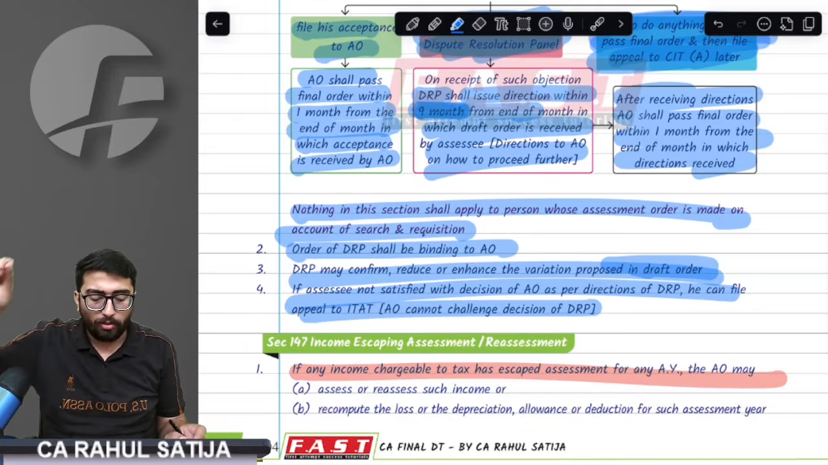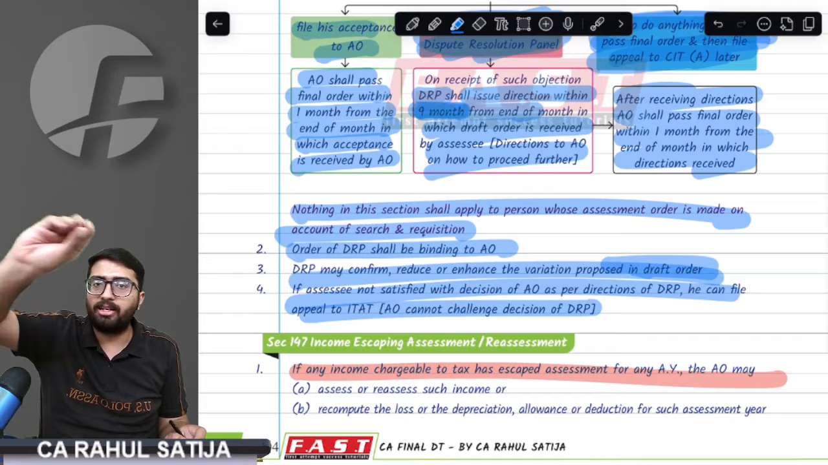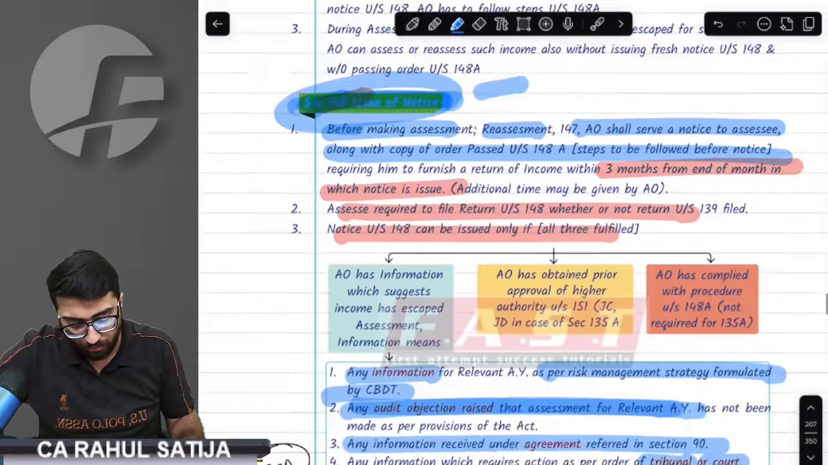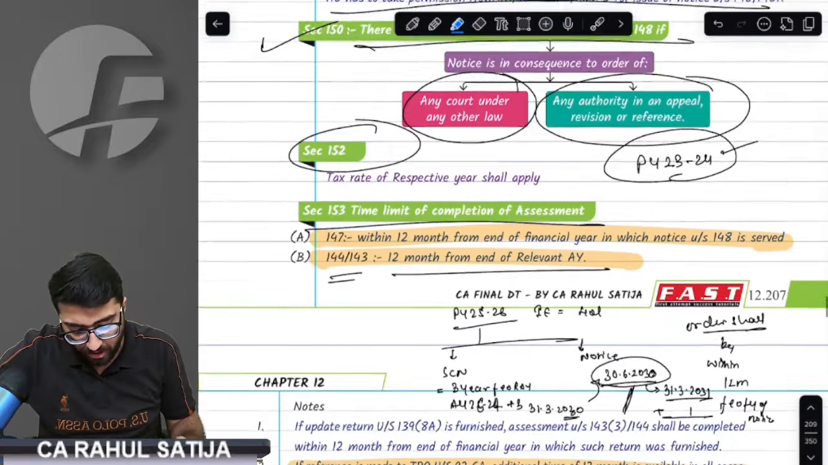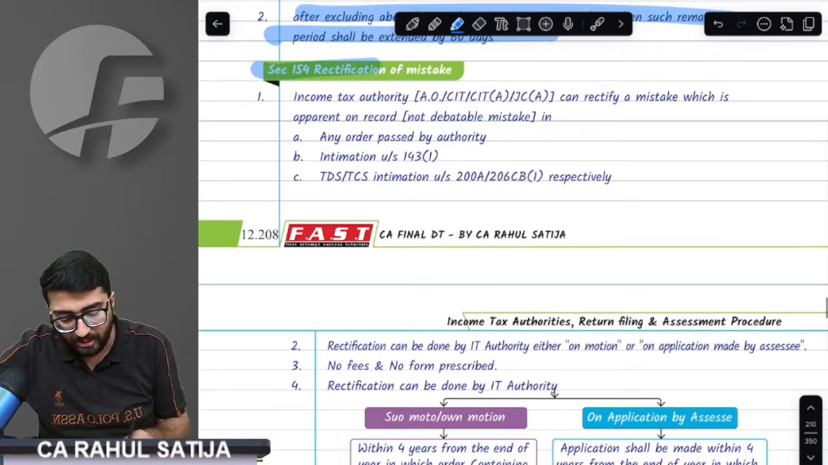Provision says no provisions of search. In case of search assessment, the DRP guidelines would not apply. What other topics do we have? Sir, we have another topic, that is rectification.